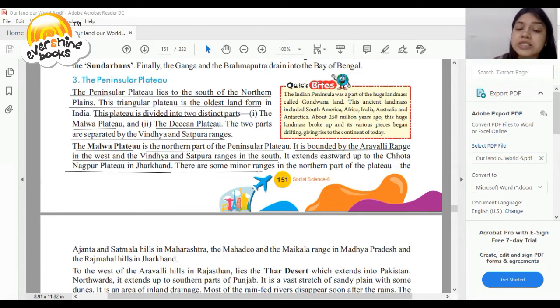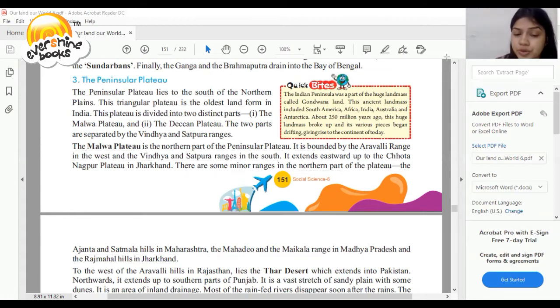There are some minor ranges in the northern part of the plateau: the Ajanta and the Satmala hills in Maharashtra, the Mahadeo and the Maikala range in Madhya Pradesh and the Rajmahal hills in Jharkhand. So let's know more about it.